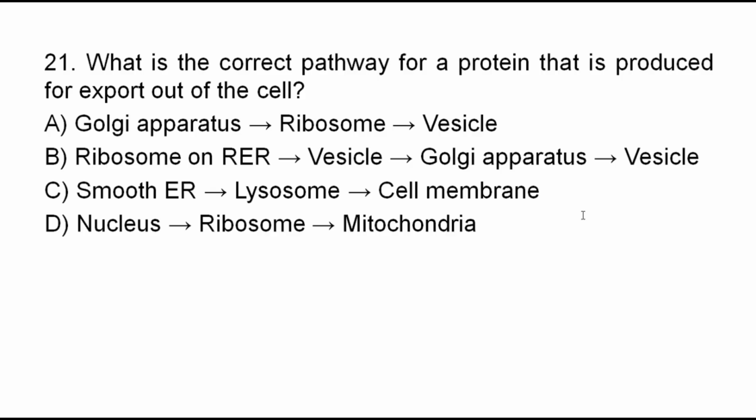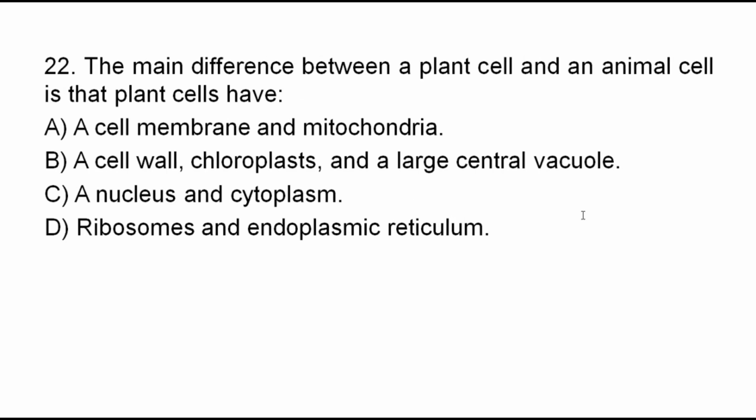So the correct answer for question number 21 is B. Question number 22. The main difference between a plant cell and an animal cell is that plant cells have: A, a cell membrane and mitochondria; B, a cell wall, chloroplasts, and a large central vacuole; C, a nucleus and cytoplasm; D, ribosomes and endoplasmic reticulum. What's the main difference between plant cells and animal cells? Plant cells have one of the following, but not animal cells.